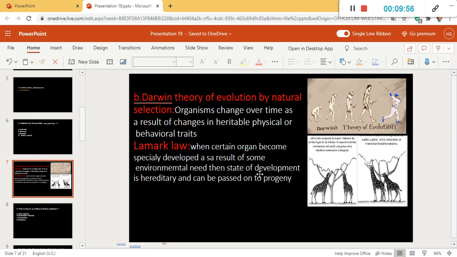So they developed their necks in accordance with the situation. And after this development, it becomes hereditary, that is, they transmit this development to the next generation.